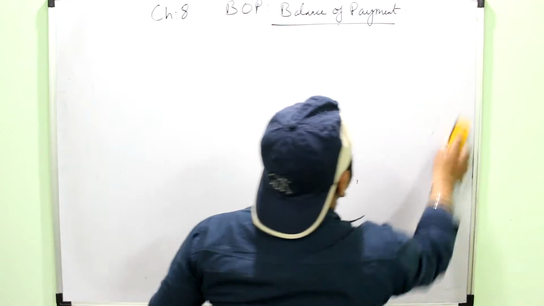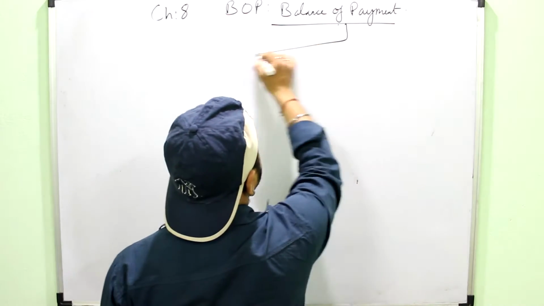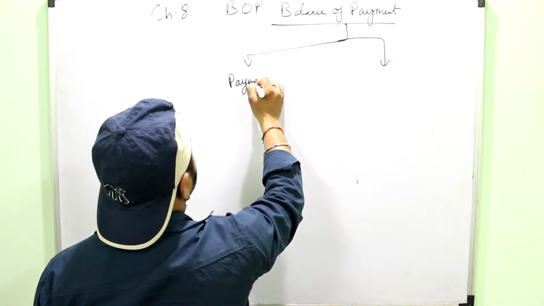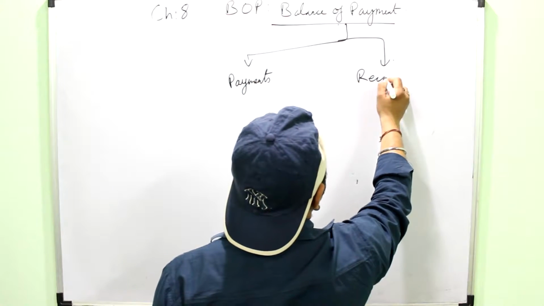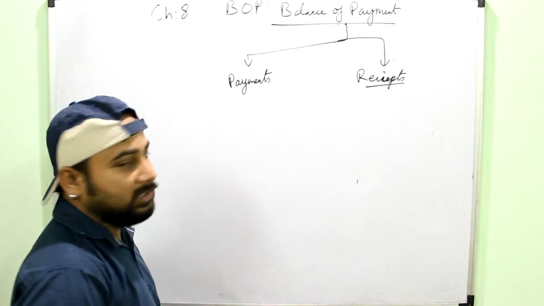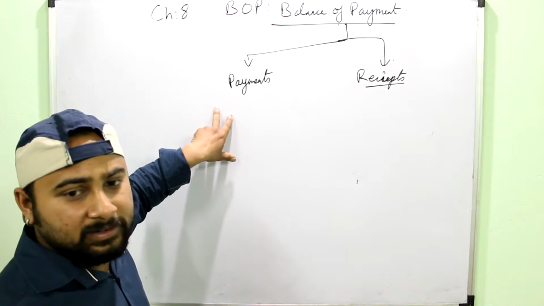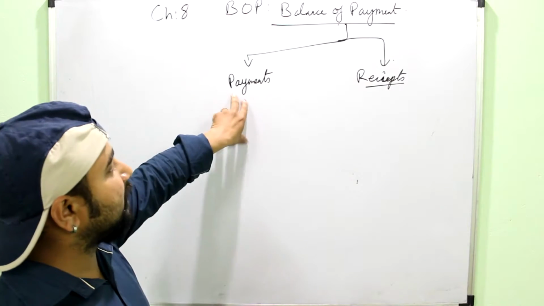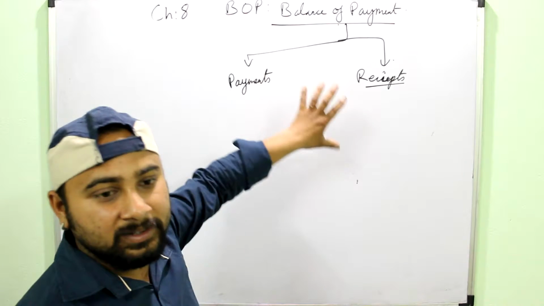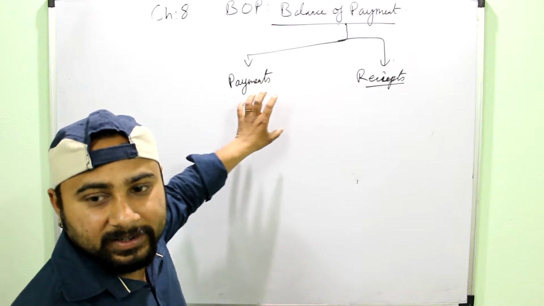Now let's see, as I say that balance of payment is an account, so you know that an account always has two sides where you record the payments and the receipts. That is, all the payments which my economy, suppose India, is doing with Nepal, Sri Lanka, USA or any other country, and those receipts which I am receiving from the foreign countries will be recorded in the BOP, and account students can simply understand that it has a debit and credit side.